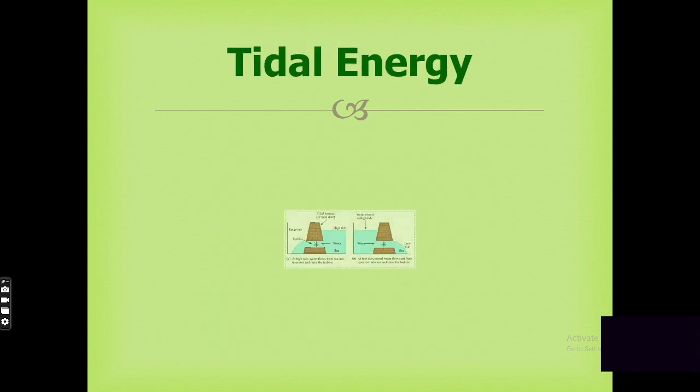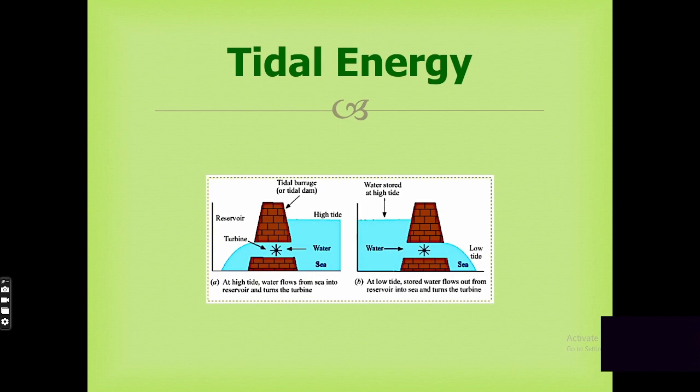Tidal energy. Tidal energy is the periodic rise and fall of the water level of the sea, which is caused by the action of the sun and moon on the water on earth. They are mainly caused by the gravitational attraction of the moon and sun on the oceans. 70% of the tides are produced by the force due to the moon. Tidal energy can be harnessed by constructing a tidal barrage.